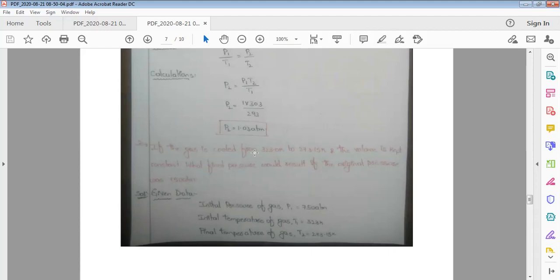So here the temperature is reduced because the gas is cooled and the volume is kept constant. Volume is constant, and pressure and temperature are varying. The initial pressure of the gas is 750 atmospheres. So what we have to calculate is the final pressure of the gas.